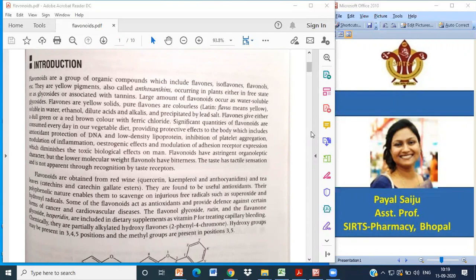Their polyphenolic nature enables them to scavenge free radicals such as superoxide and hydroxyl radicals. So this is basically what an antioxidant is supposed to do. Okay, what are antioxidants? Antioxidant वो होते हैं जो हमारे free radicals जो form होते हैं during any type of injury.